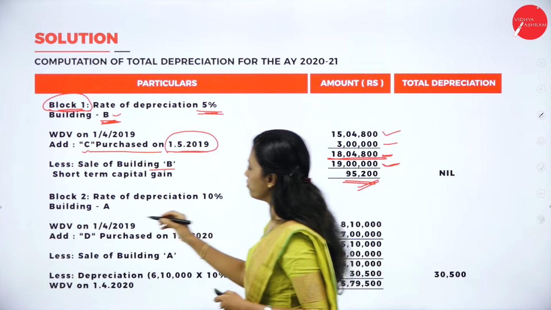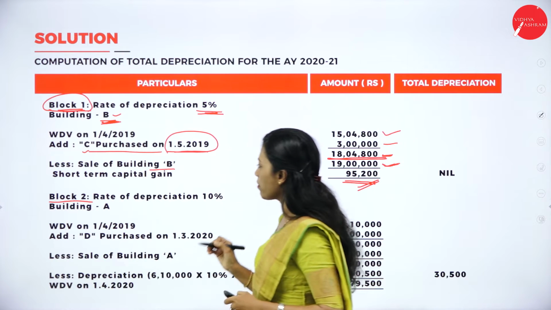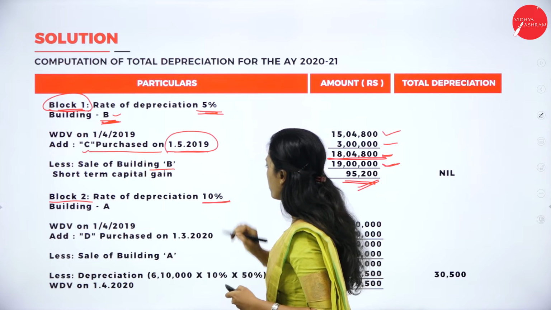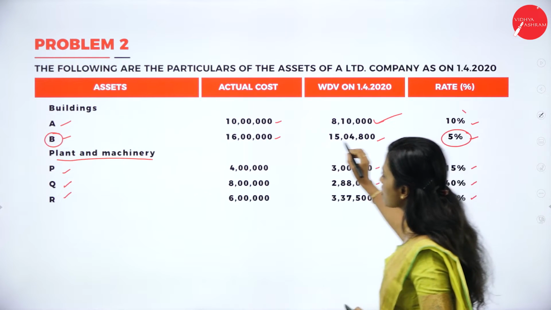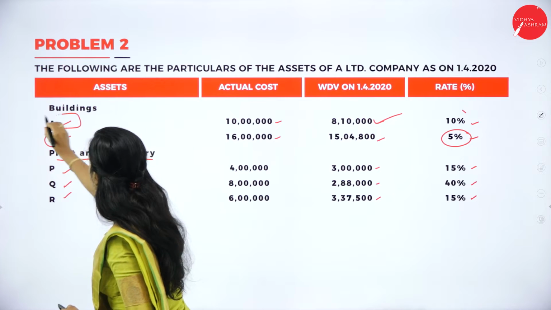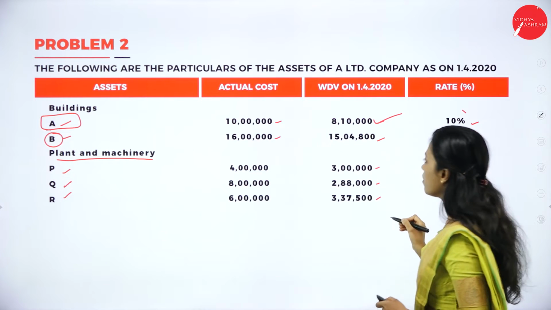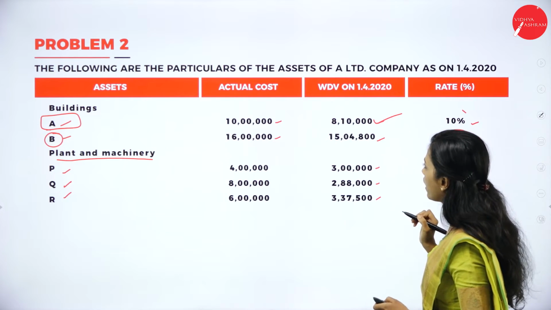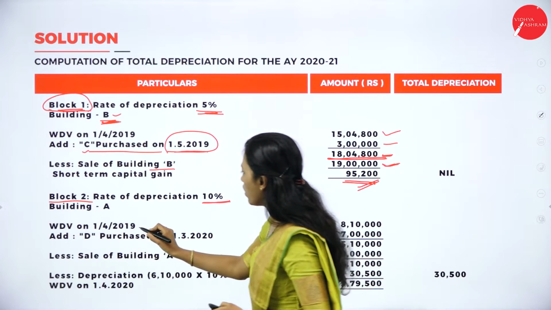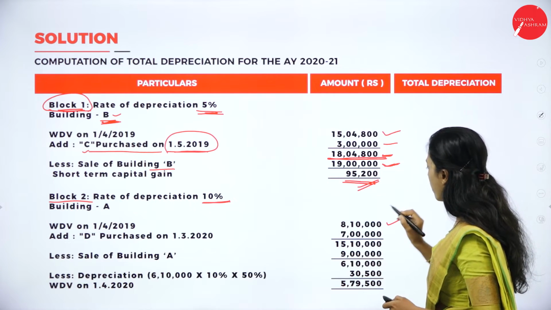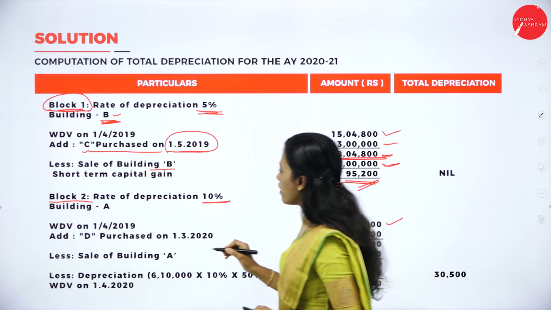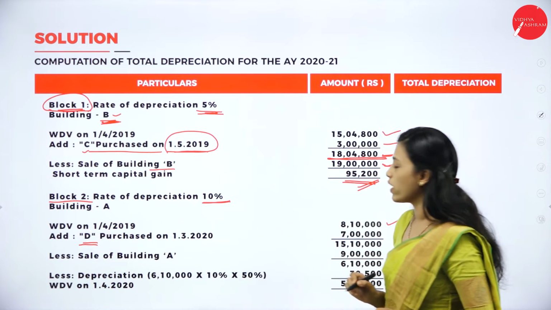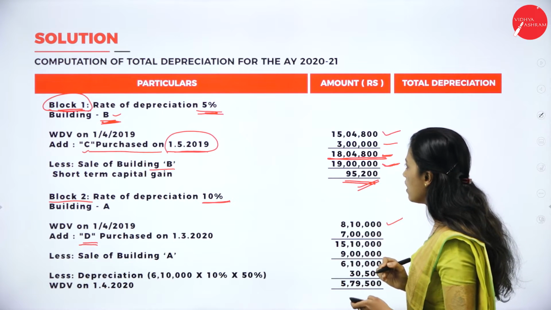Now block 2. The same rate of depreciation will come under block 2. That is, we'll go for 10%. See, 10% means building A. Building A is 10%. So WDV of building A on 1/4/2019 is 8,10,000, and they have purchased building D on 1/3/2020.